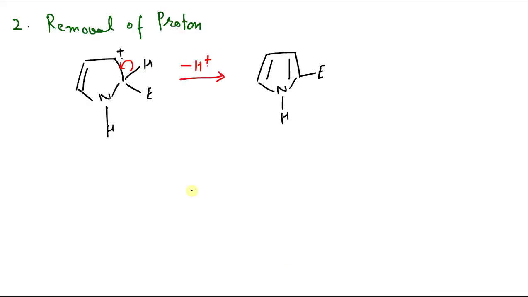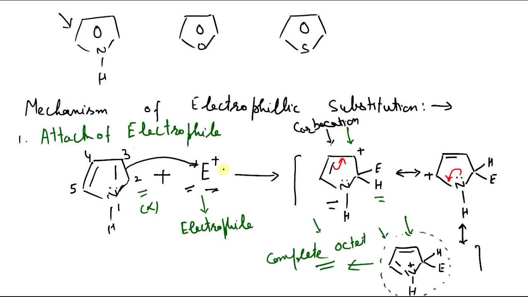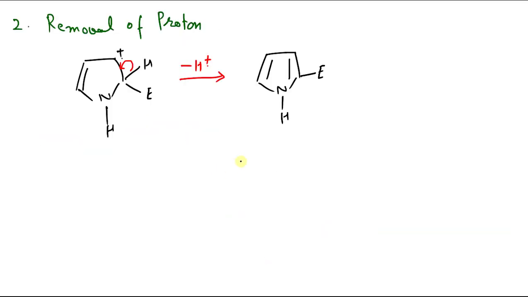That is why it is a substitution reaction, because one atom substitutes another, or we can say it replaces the other, and the atom that replaces is an electrophile. That's why it is called electrophilic substitution reaction. So this is the general mechanism.